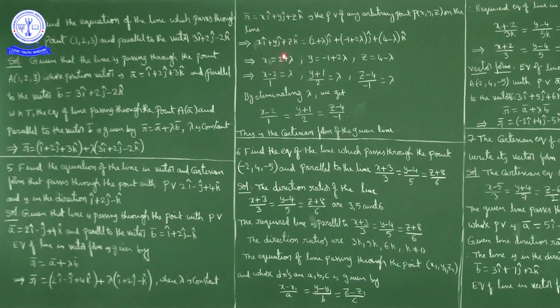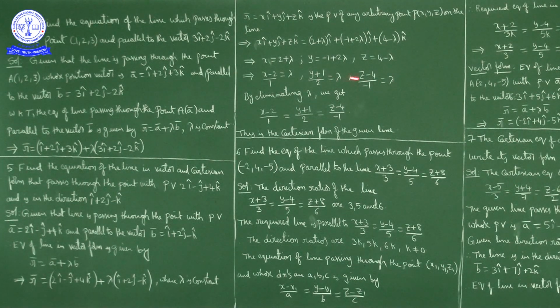So if you write 2 to this side, minus 2, x minus 2 is equal to lambda, so x minus 2 by 1 is equal to lambda. If you write minus 1 this side, it will be plus 1, so y plus 1 is equal to 2 lambda, so y plus 1 by 2 is equal to lambda. Now 4 comes to this side, minus 4, so z minus 4 is equal to minus lambda, so z minus 4 by minus 1 is equal to lambda.